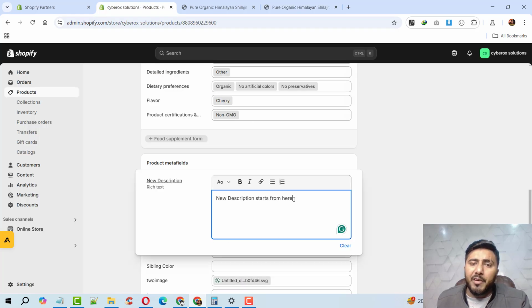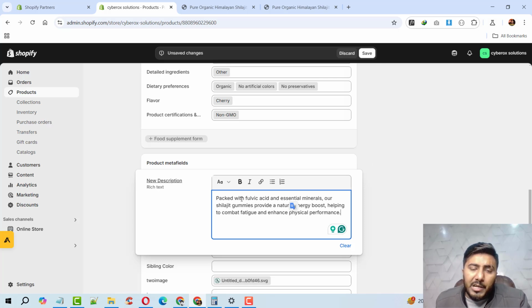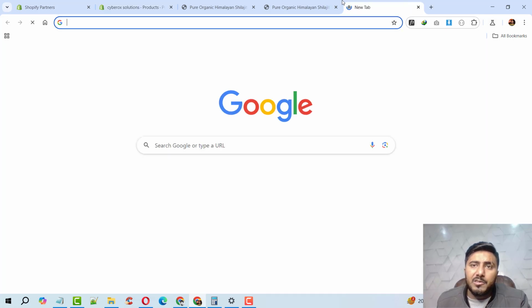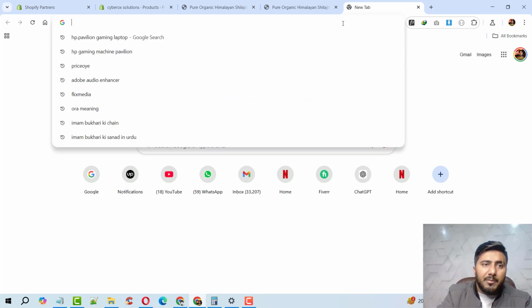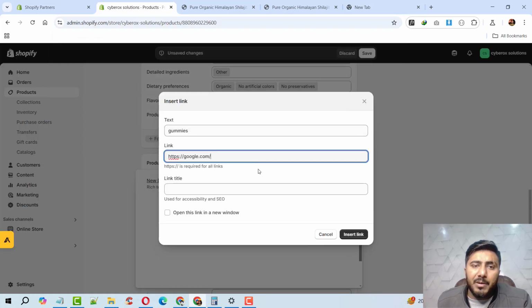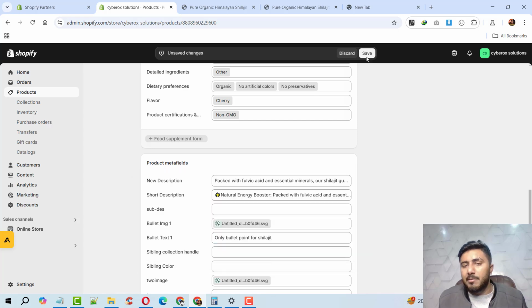You can put whatever description you have as per your scenario. Now let's suppose I want to make natural energy bold, and physical performance italic. If you want to share any reference knowledge for gummies, you can link it with any external source. Like I'm going to use Google as a reference, so if somebody clicks on this, it should load Google. You can put an external link as per your need.